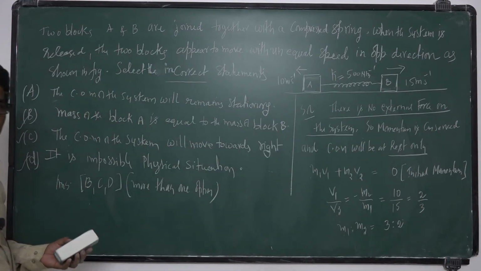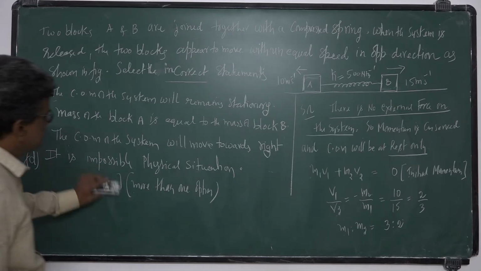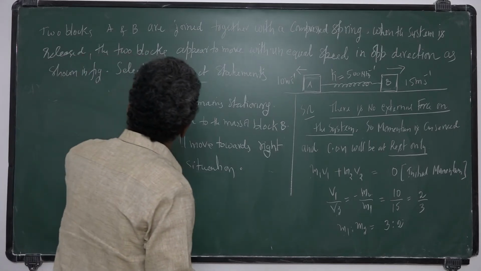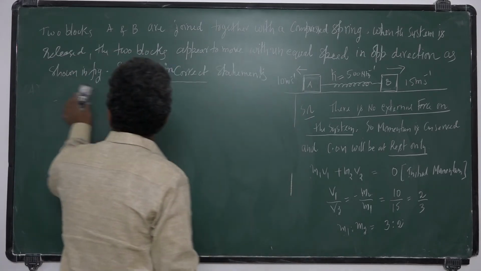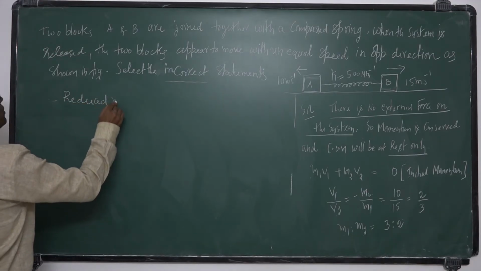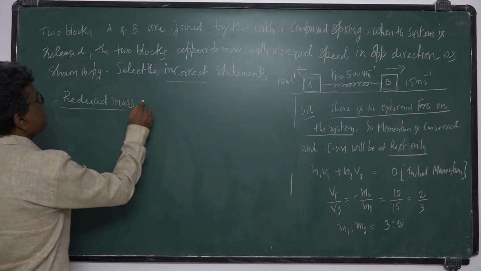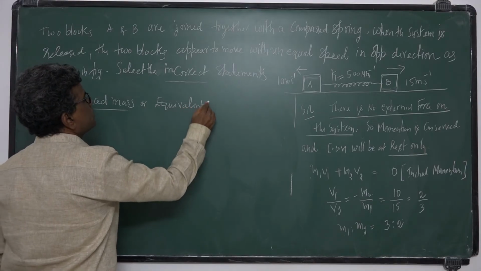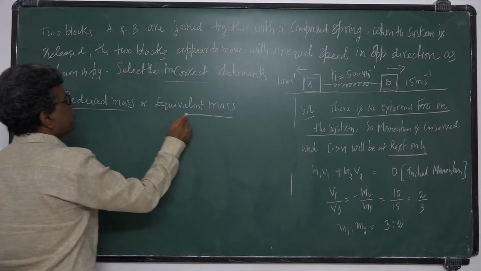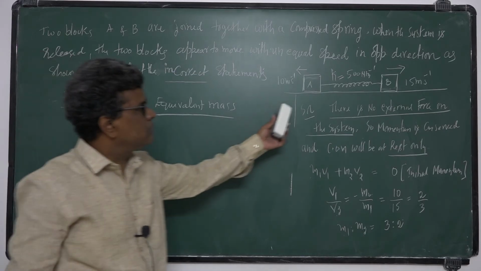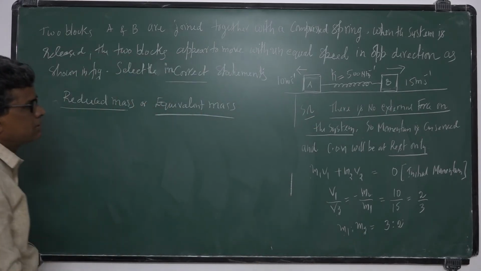Instead of these two, you can consider as a single mass. That is called reduced mass. So I will introduce the new concept, reduced mass. What is a reduced mass? Or equivalent mass. Frequently we are using this equivalent mass or reduced mass concept in physics. That means instead of two masses, you consider as a single mass.